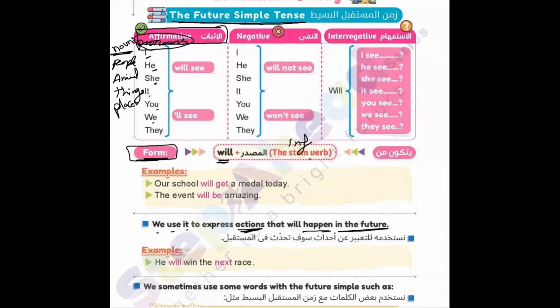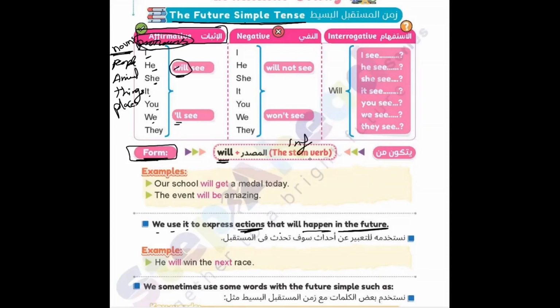Which one can I use will with? Will can be used with all of these. I can use will with any pronoun and any noun. Will can work with everything. And I have two forms for will. Will can be written W-I-L-L as a long form, or I can write it short with an apostrophe and double L. So I can remove W-I and write apostrophe double L with the pronouns.